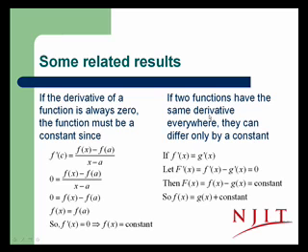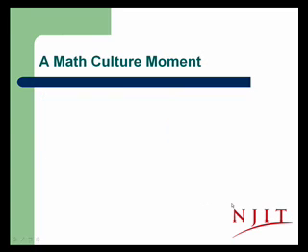Similarly, if two functions have the same derivative everywhere, they can only differ by a constant. If we have f prime of x is equal to g prime of x, then consider f prime minus g prime. That's got to equal 0. So if we call that big F prime of x equals 0, then big F, which is just f minus g, is equal to a constant. Since big F prime is 0, big F is a constant, therefore f minus g is a constant, and f is equal to g plus a constant.